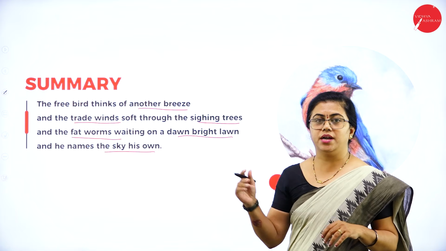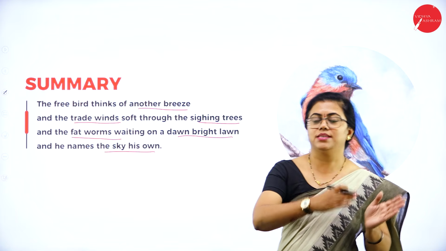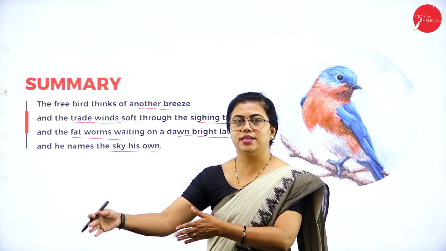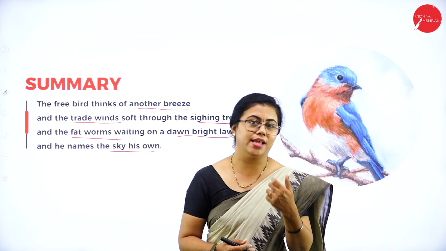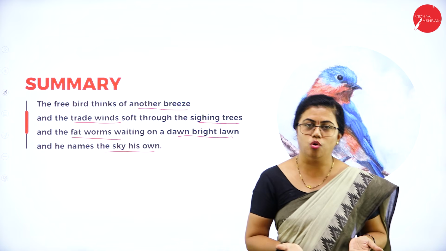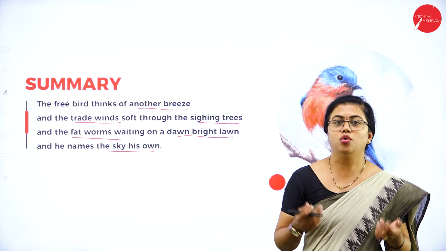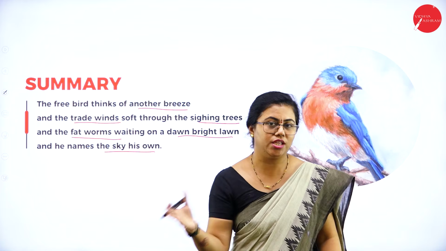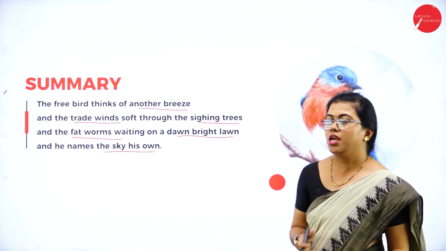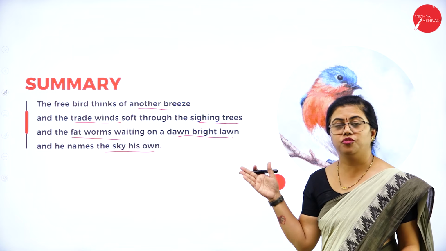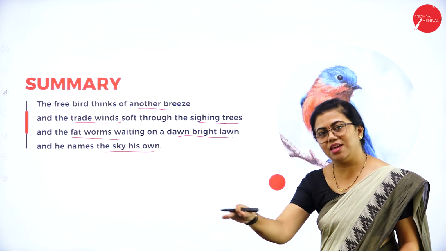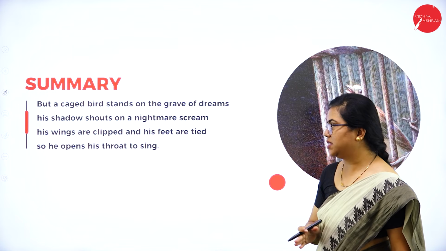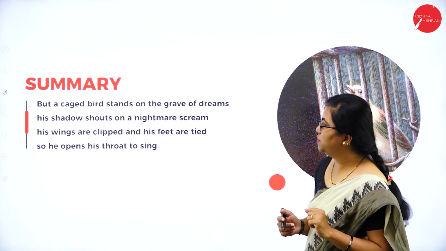So for a free bird, it is like this place, and similar to that there is another place, and similar to that there is another place. But the caged bird is unknown, it doesn't know what things are there. So it is actually waiting for some change to happen there. Fine. So here the poetess is talking about the free bird that dreams of the same things which he has already experienced. But what does a caged bird do?